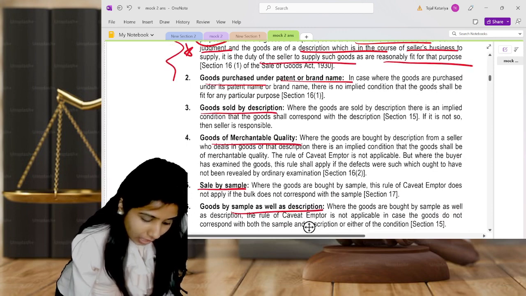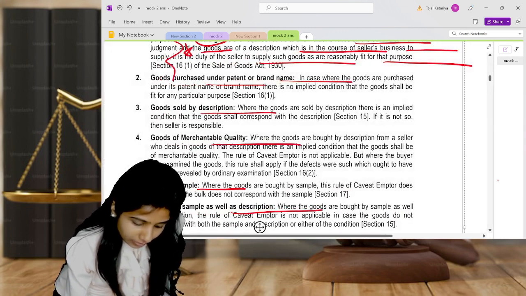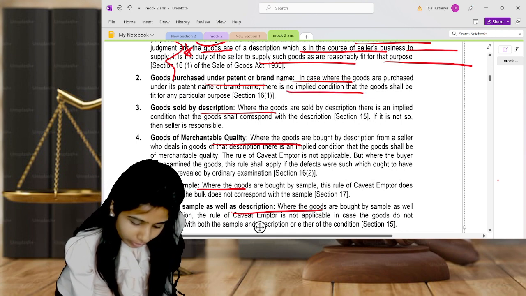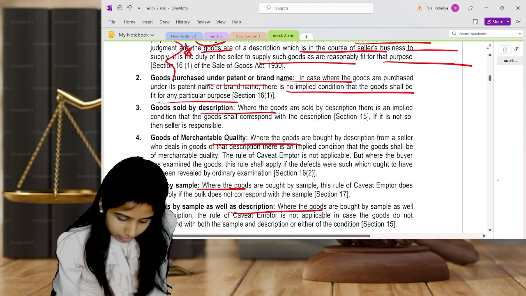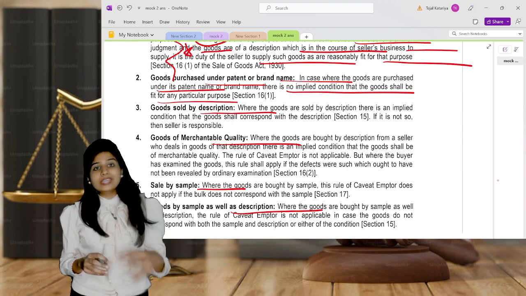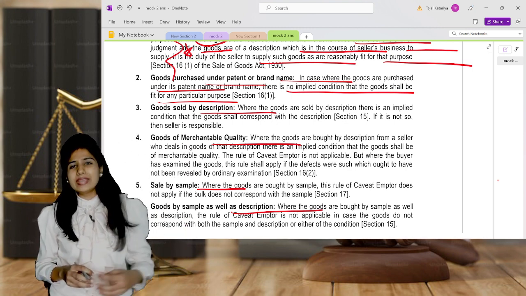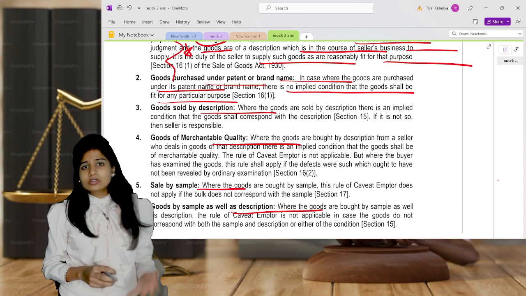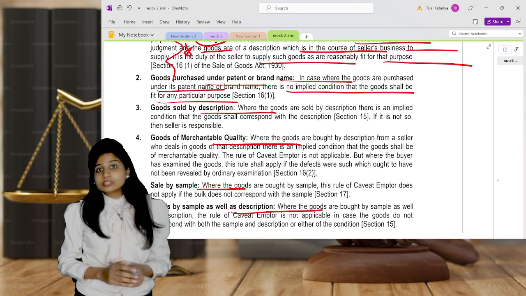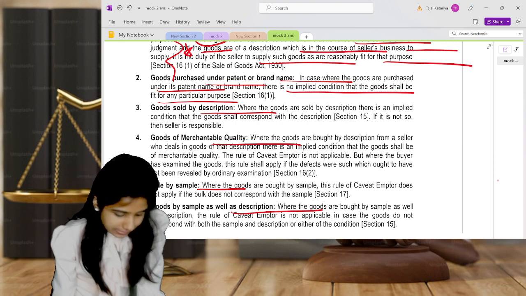The second is goods purchased under a patent or a brand name. That means obviously there is no implied condition that the goods will be fit in such a situation. Because if you are buying goods because of the brand name, then for any kind of default in those goods, you cannot claim against the seller. So yes, the second is that.